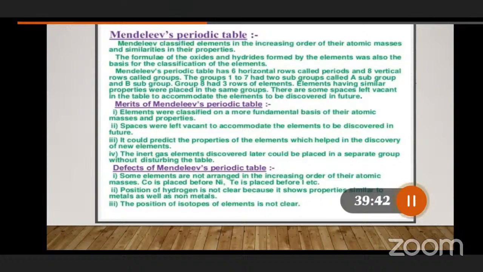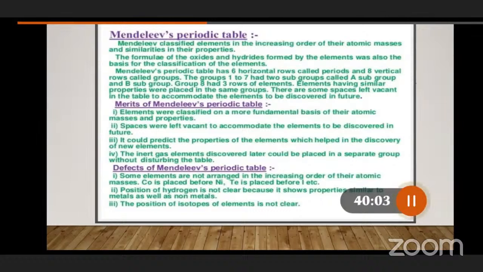The first periodic table was Dobereiner's law of triads. The second one is Newlands' periodic table. The third one is Mendeleev's periodic table. So finally, we got a clear idea regarding the periodic table based on the properties of the elements. Mendeleev gave a particular idea by which we can construct a periodic table.